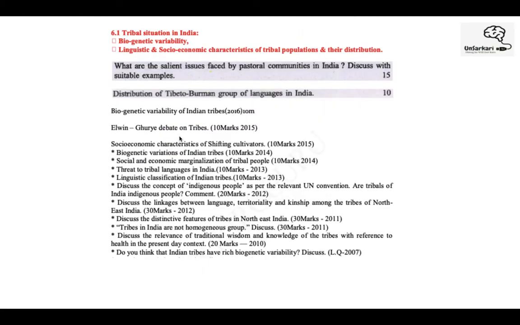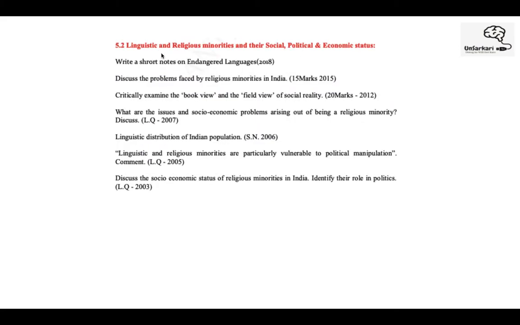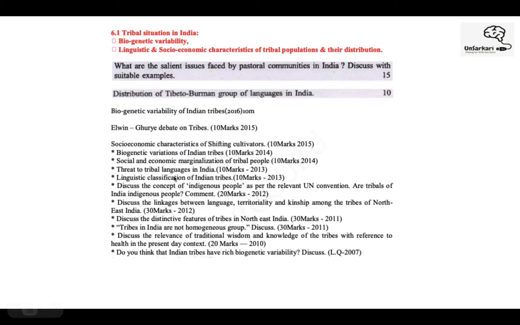Tribal situation in India. So over here, it is asking firstly about biogenetic variability. Second, linguistic and socio-economic characteristics of these tribal populations. See, over here also, when we discussed the syllabus, we saw that there is linguistic characteristics of the tribal population. Then over here also there is focus on linguistic minorities. So some part of this unit can also be covered. There's an overlap.